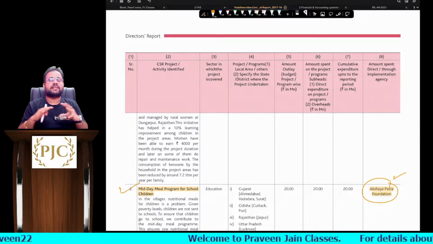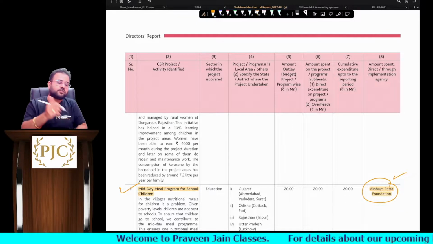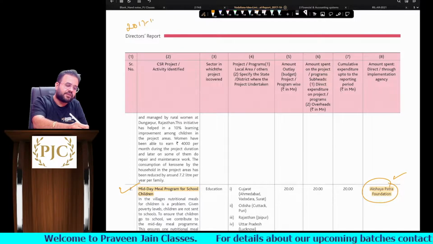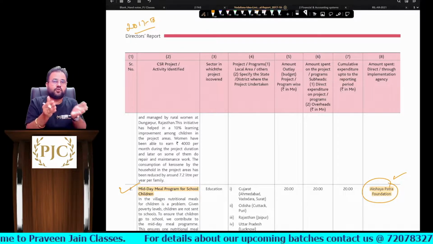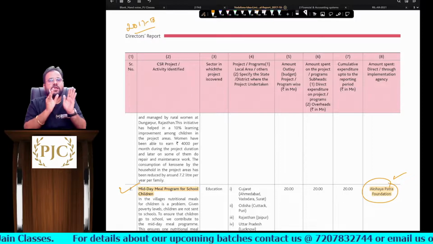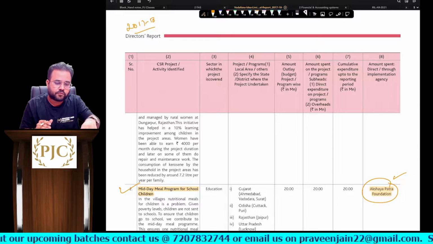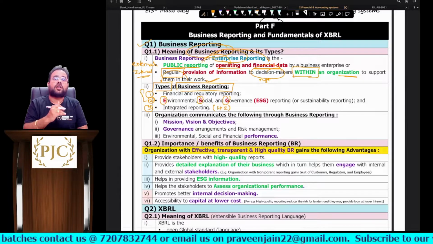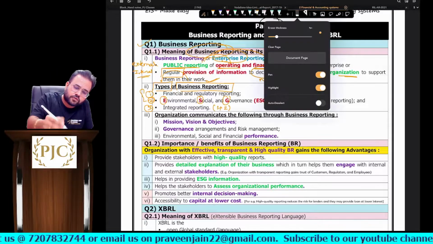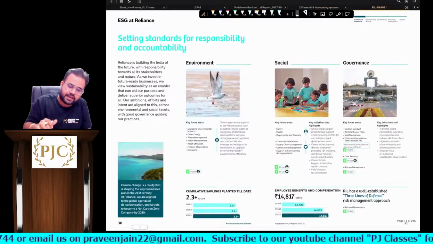This may not have been a successful strategy, but can I say in 2017-18, when we are saying that this is our strategy, they don't know whether this strategy will be a hit or a failure, sir. So this they have written, sir. So the point is, whenever we are doing business reporting, all these things we report, sir. Okay, so similarly I can show you Reliance also.